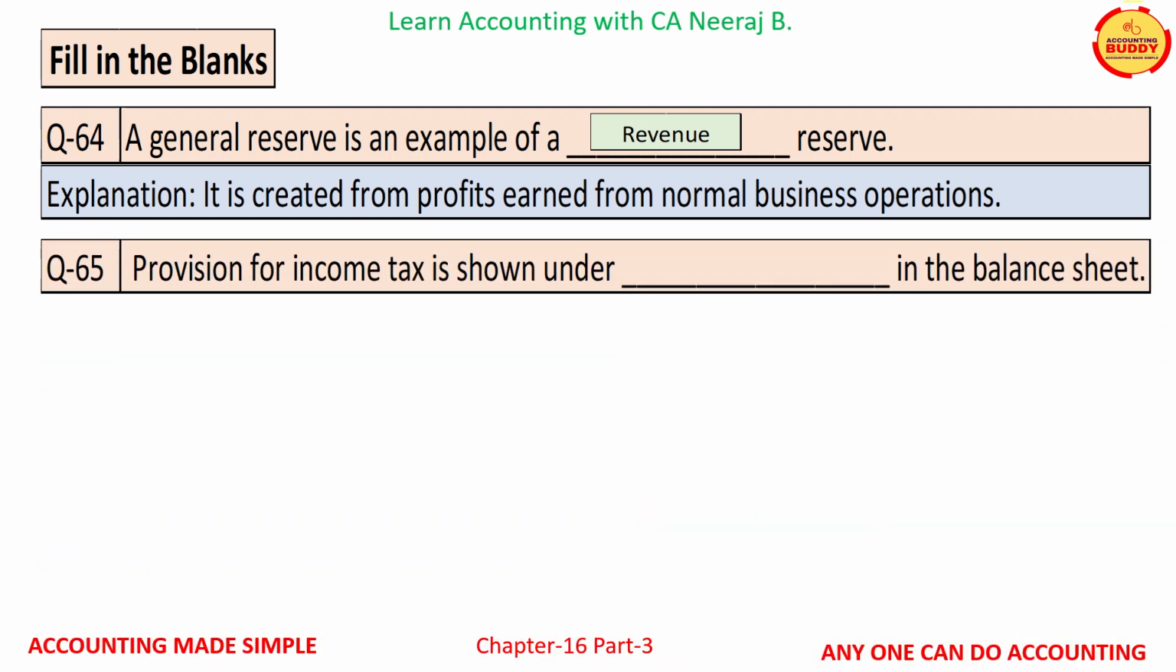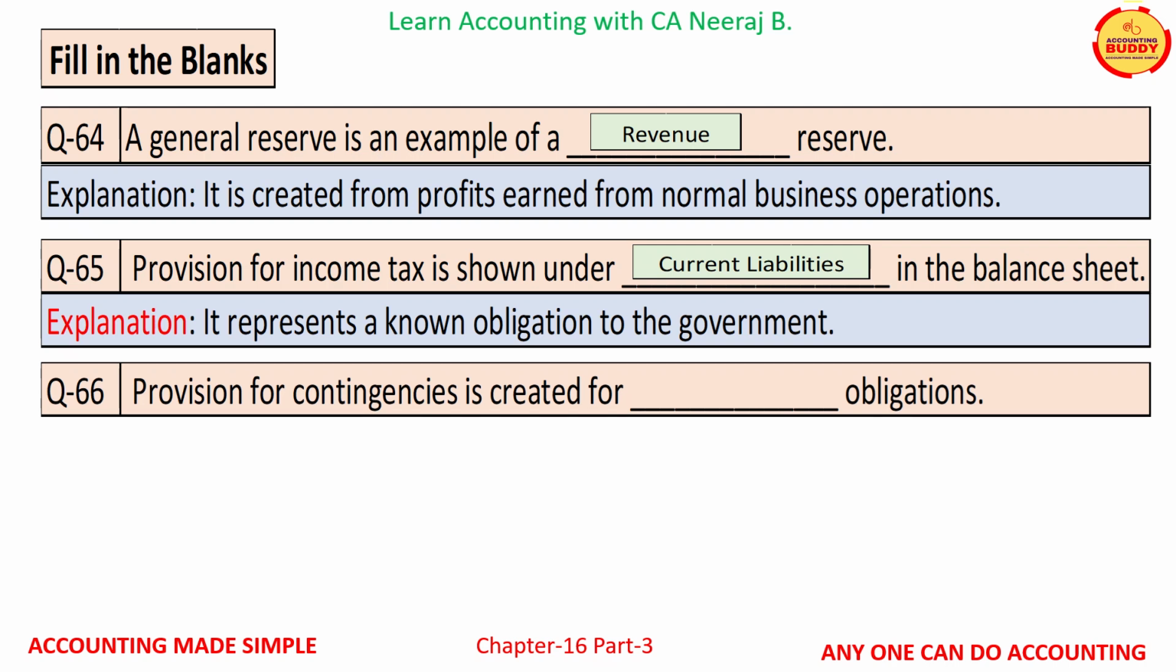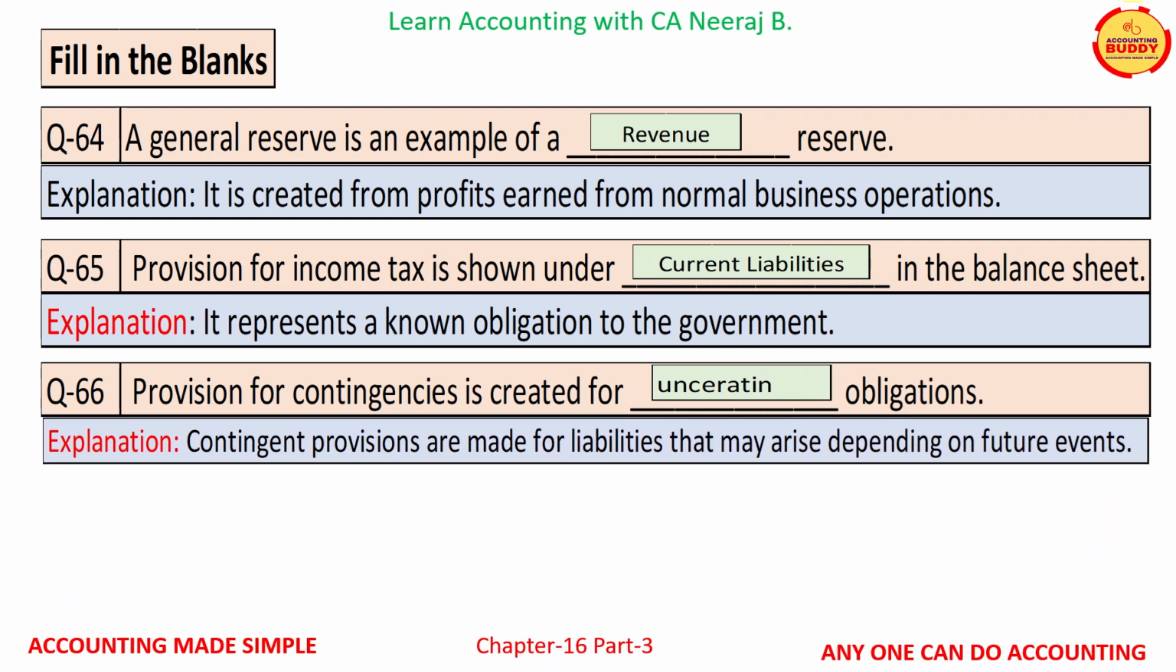Question number 65 is, provision for income tax is shown under dash in the balance sheet, and the correct word is current liabilities. It represents a known obligation to the government. Question number 66 is, provision for contingencies is created for dash obligations, and the correct word is uncertain obligations. Contingency provisions are made for liabilities that may arise depending on future events.